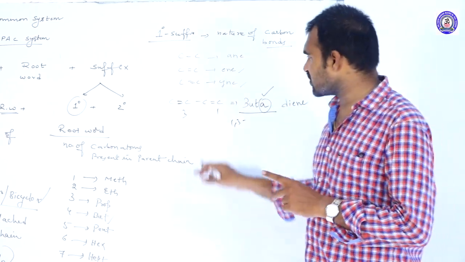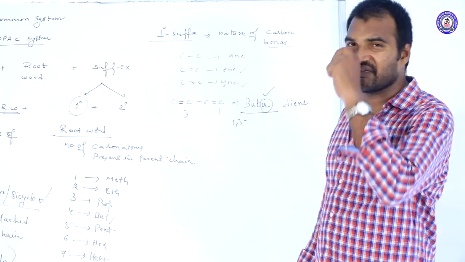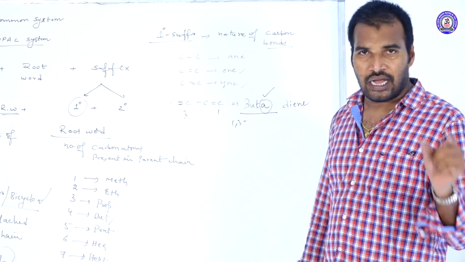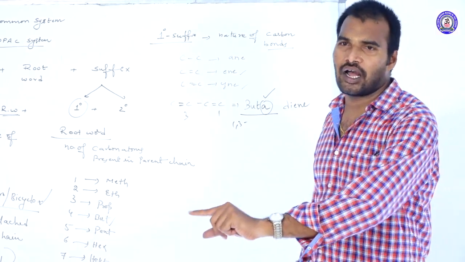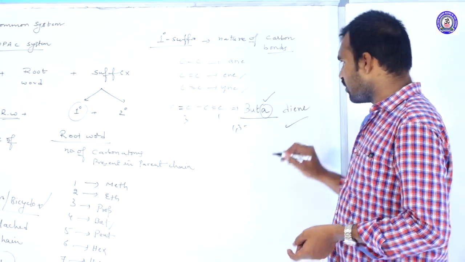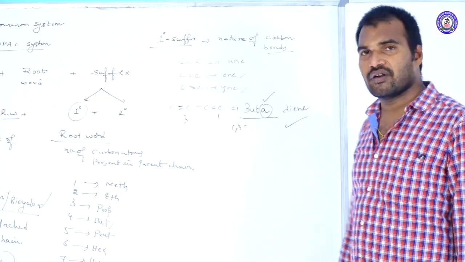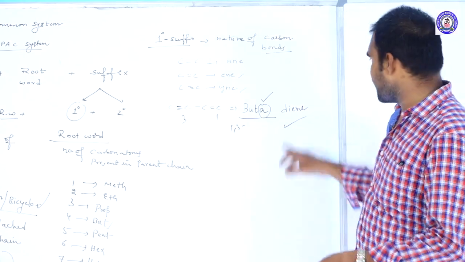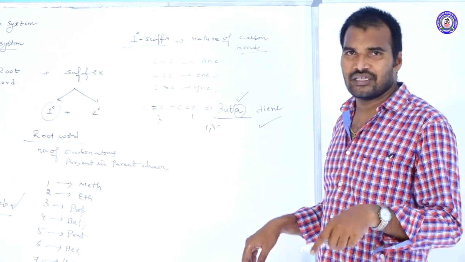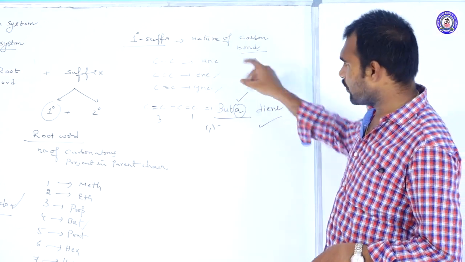Understood? So in case of presence of multiple double bonds or triple bonds, there are small modifications in the root words. So what is that? Alk. Alk becomes what? Alka. An 'a' was added. Okay. And again, based upon the number of times that the double bond and triple bond is repeated, if it is 2 times, di, 3 times, tri, 4 times, tetra, like this we should mention. Okay, so this is about the primary suffix.